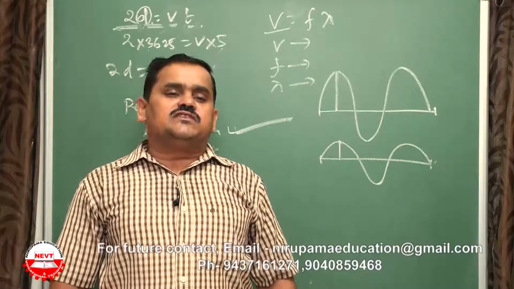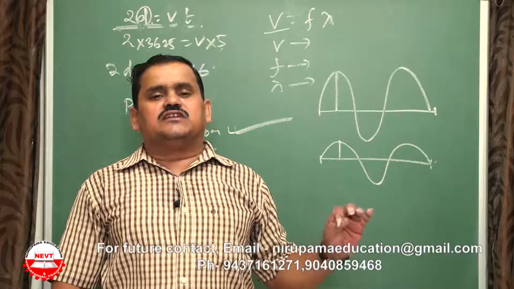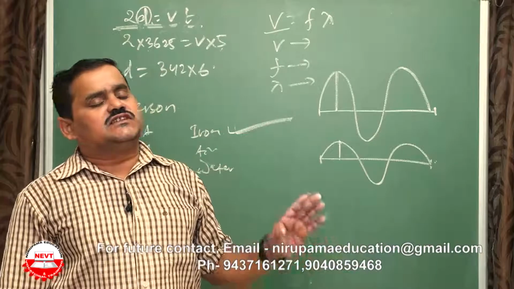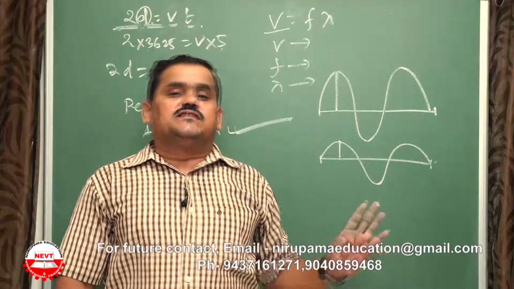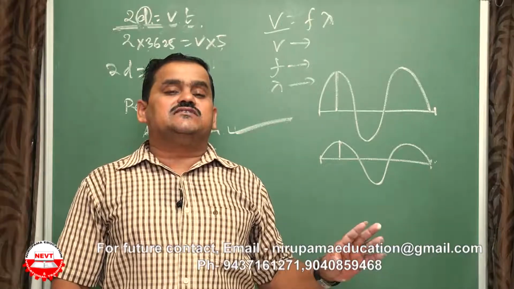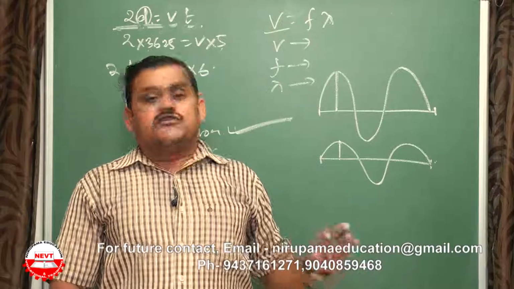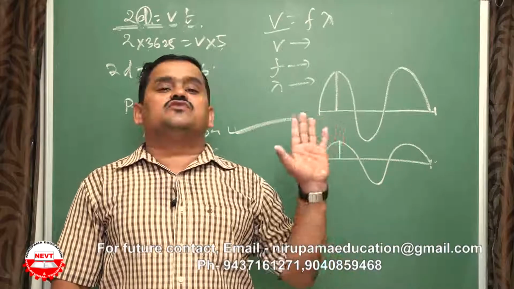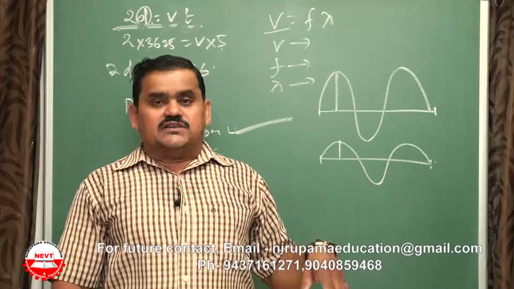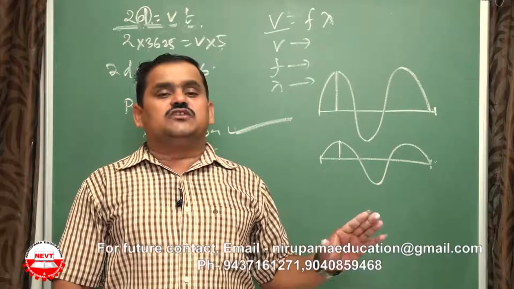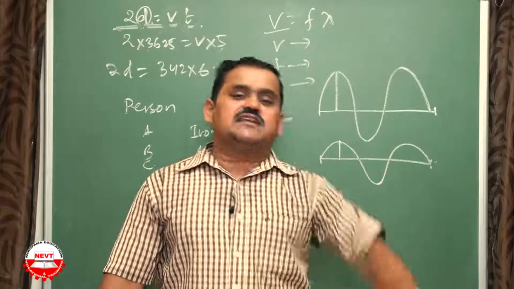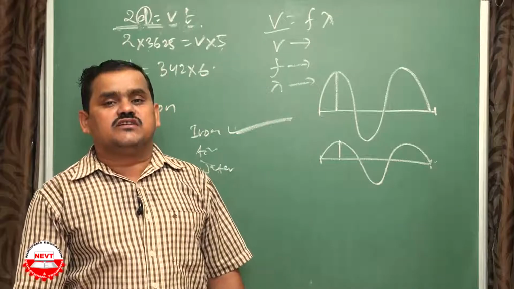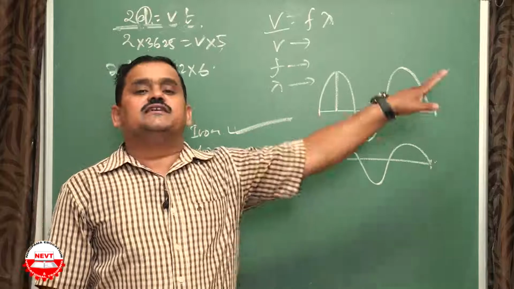On a winter day if the temperature is 0 or 4 degrees, then the speed of sound is 330 meters per second. But in summer when the temperature reaches 30 or 40 degrees, the speed will be above 350. So in that case the distance between source and obstacle must be increased. Though on a winter night you are able to hear the echo, in summer at the same distance it is not possible to hear the echo. The distance should be increased.